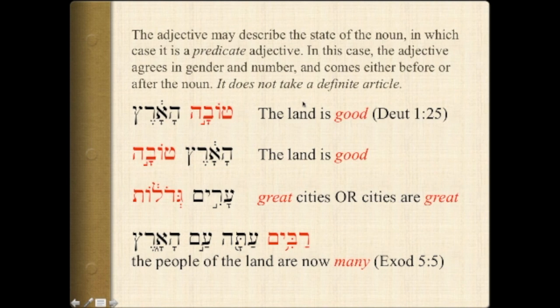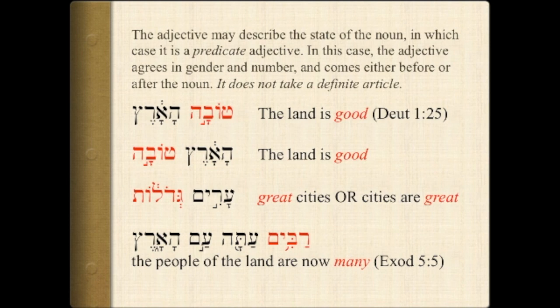So the land is, remember that use of the verb to be, good. Notice that the word order in English obeys the rules of English rather than Hebrew. You could also reverse it, the land is good. And same translation, the order does not actually matter in this predicate use.